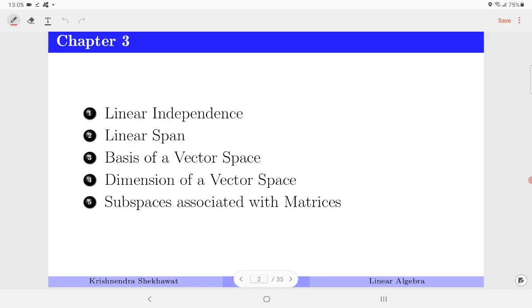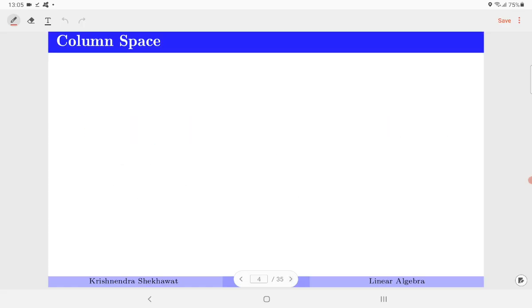So, in chapter 3, we have covered almost all the topics. There remains the last section which talks about subspaces associated with matrices. So, we are going to discuss three subspaces which are associated with a given matrix. So, we start with the column space.